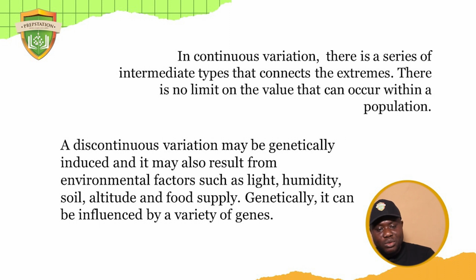Now let's look at discontinuous variation. A discontinuous variation may be genetically induced, and it may also result from environmental factors such as light, humidity, soil, altitude, and food supply. Then it can be influenced by a variety of genes. But one thing you need to know about discontinuous variation is that there is no intermediate. What do I mean by that?